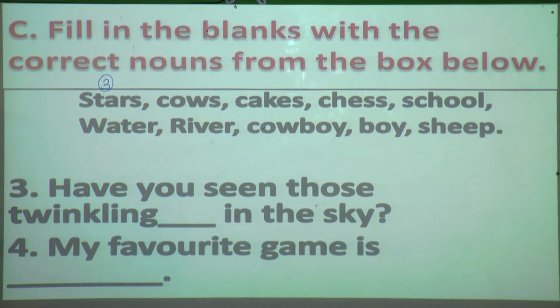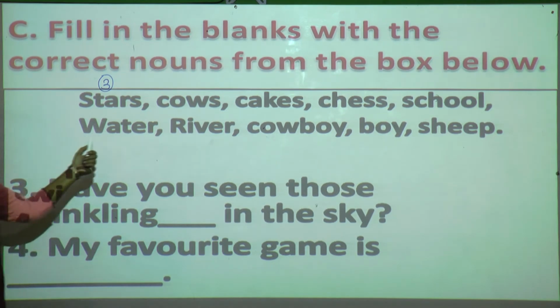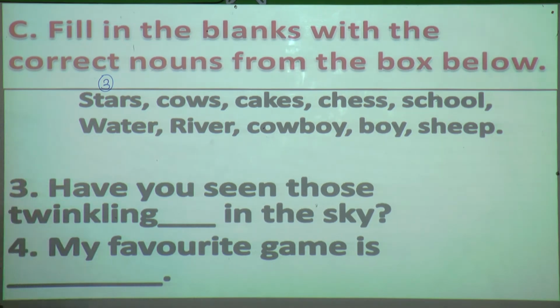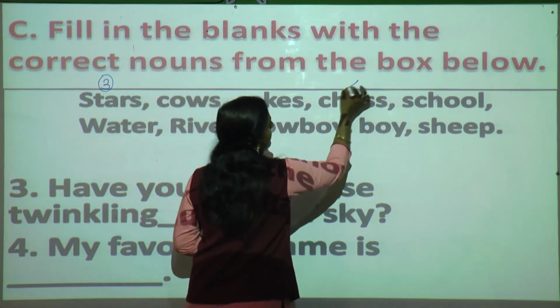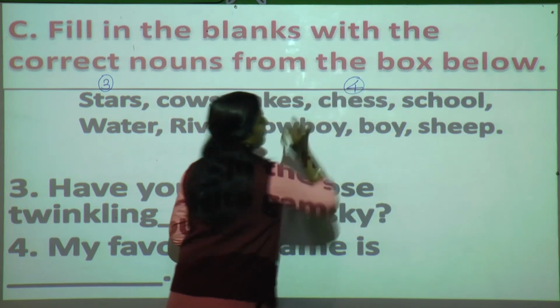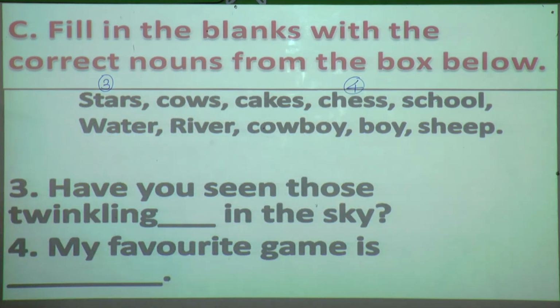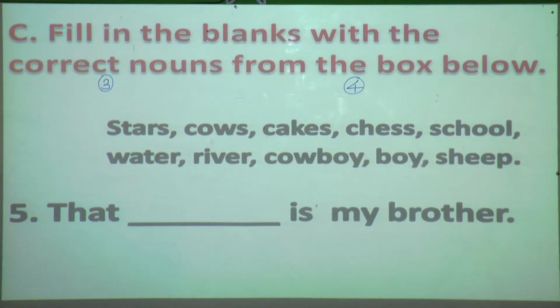So what is the fourth one? My favorite game is dash. Now here they have not asked you to write your favorite game, but whatever you can choose it from here, from these nouns, given nouns that you have to put over here. So which game is mentioned in the box? Yes, my favorite game is chess. So which one we are solving? Fourth one. So write here fourth. Understood, students? Okay. So we'll move on to the fifth one.